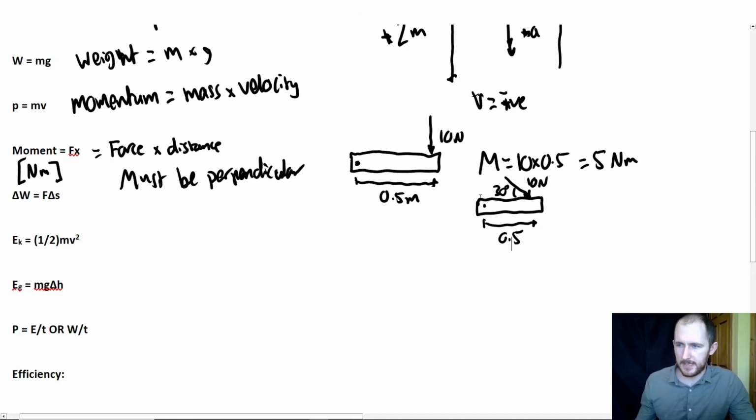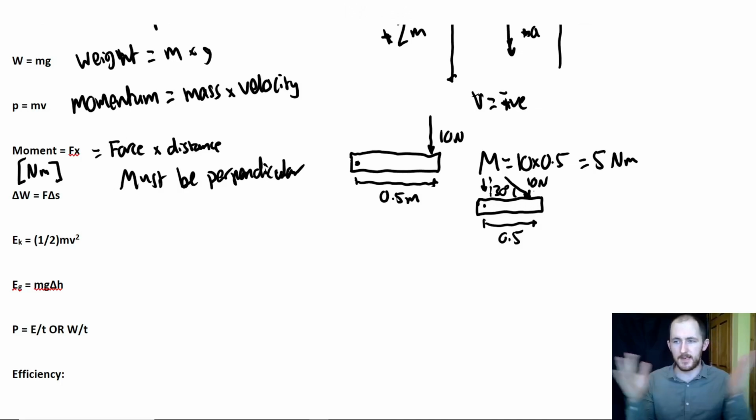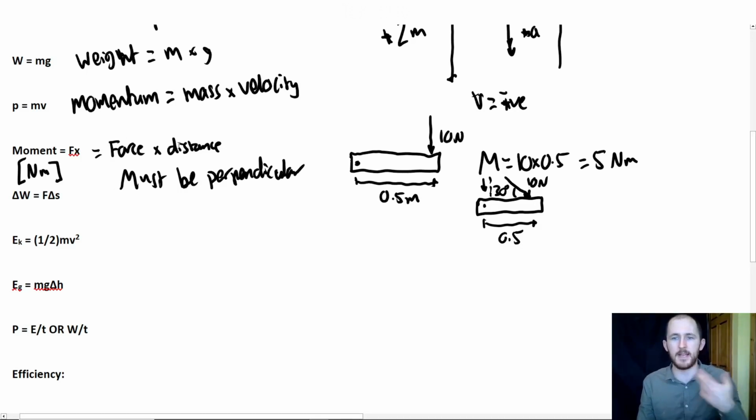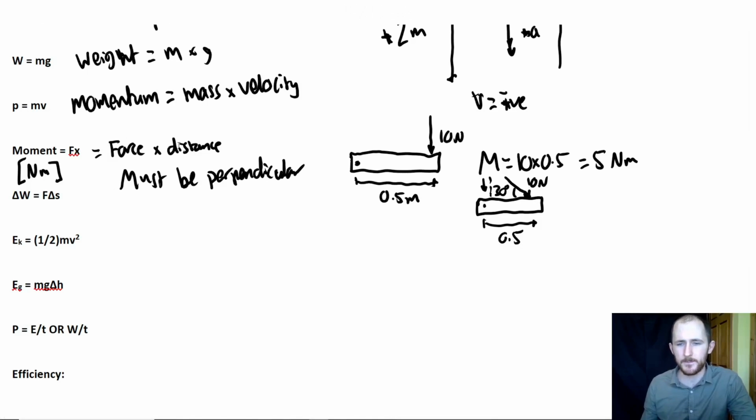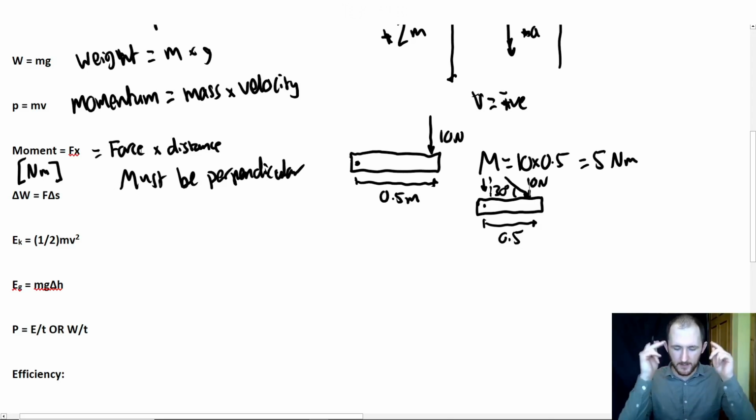So keep in mind that you do have to resolve them so that they're perpendicular to each other. So in this case, you would take the perpendicular component of the force or the perpendicular component of the length itself. Because again, this x, it's distance, but it is essentially a vector in that sense. So again, that's another somewhat tricky one. But again, not too bad if you're stuck. So again, hopefully in your head, just remember red, green, amber. You don't have to write it down, but it could be a good thing.